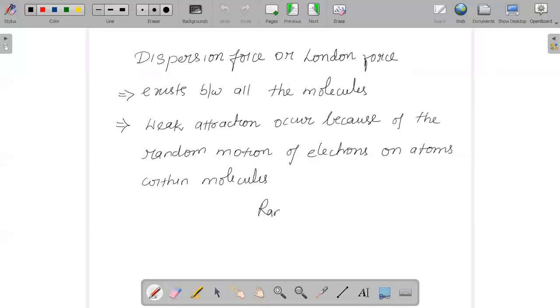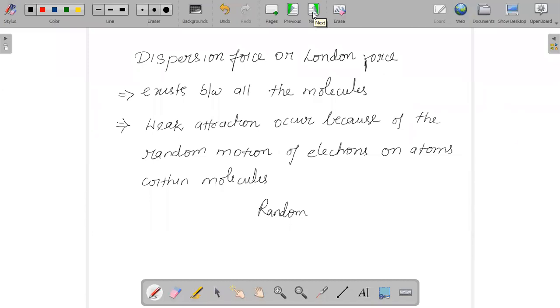Wherever you have random motion of electrons, there London force or dispersion force exists, because these are very weak attractions. So dispersion force or London force can exist between ionic bonds, covalent bonds or coordination bonds, and these types of forces which form a molecule and hold it together are called intramolecular forces of attraction.